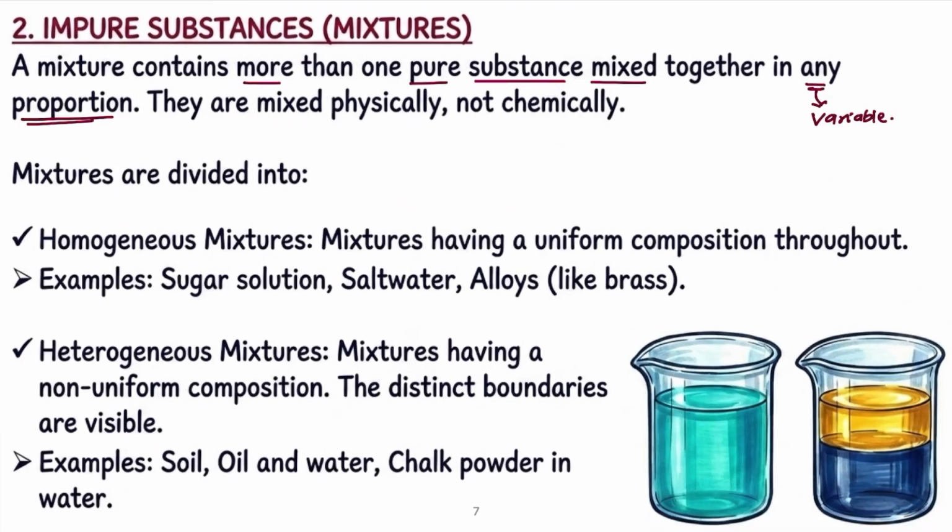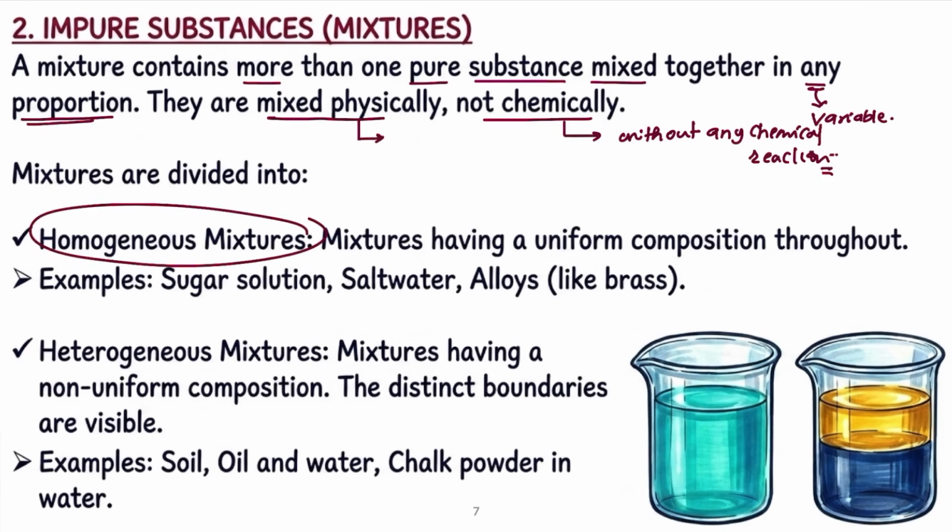Now try to understand the meaning of impure substances. A mixture contains more than one pure substance mixed together in any proportion, and they are mixed physically, not chemically. Meaning, without any chemical reaction. There will be no chemical reaction between the components of the mixture. Based on this, there are two types of mixtures. First is homogeneous mixture, next is heterogeneous mixture.